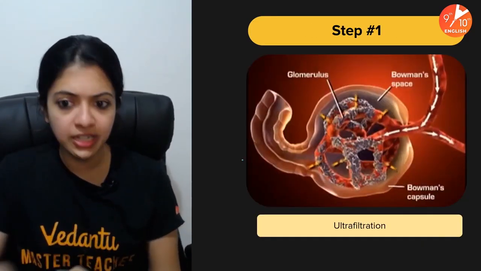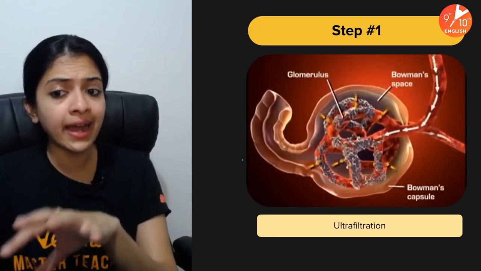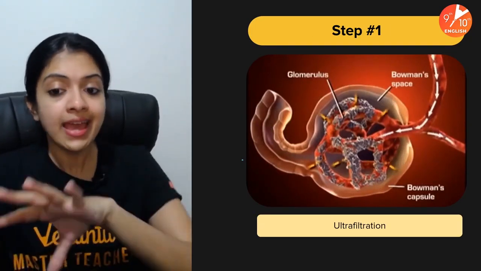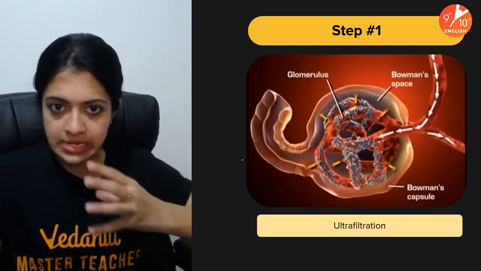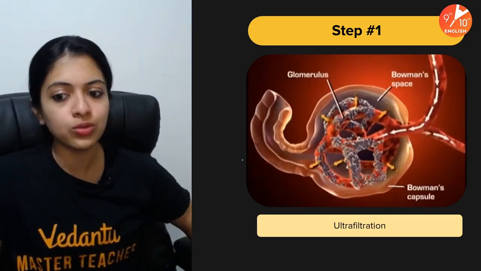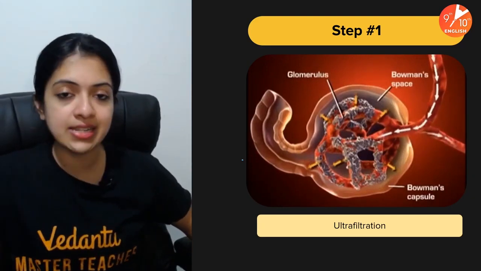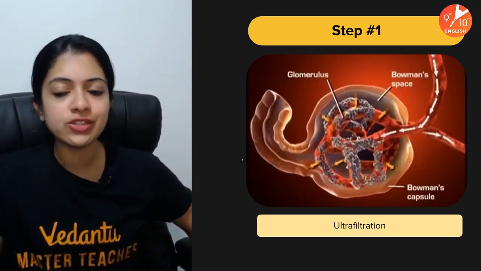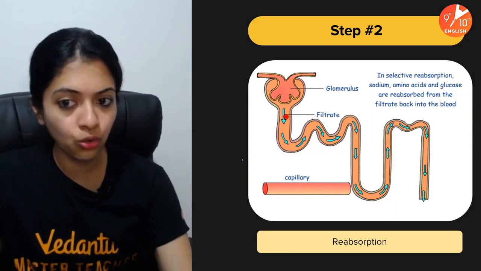Starting with ultrafiltration, wherein the blood which enters the glomerulus gets filtered, and the glomerular filtrate enters into the Bowman's capsule. The rest of it, whatever did not get filtered out, exits the glomerulus through the efferent arteriole.